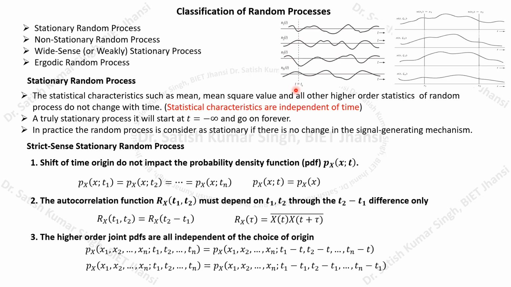If we are calculating the mean value, and this mean value doesn't depend on the time instant at which we are calculating it.